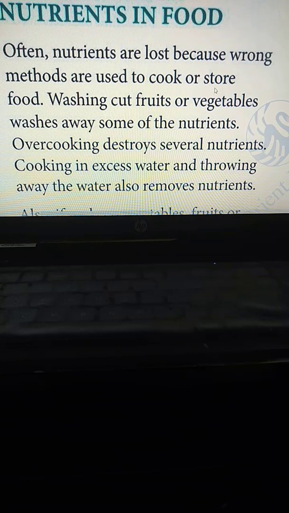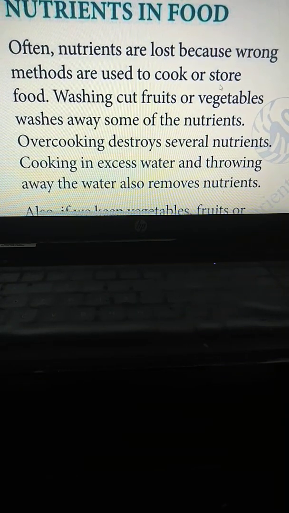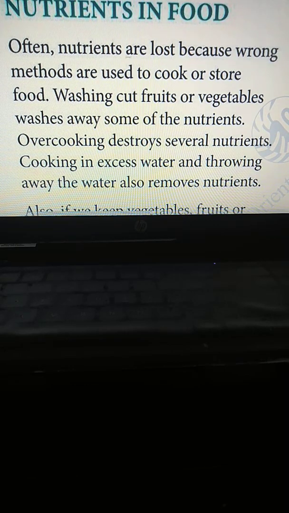It is written that often nutrients are lost because wrong methods are used to cook or store food. It's a very important line. If we cook food in a wrong method, or store it in a wrong way, then nutrients are lost.